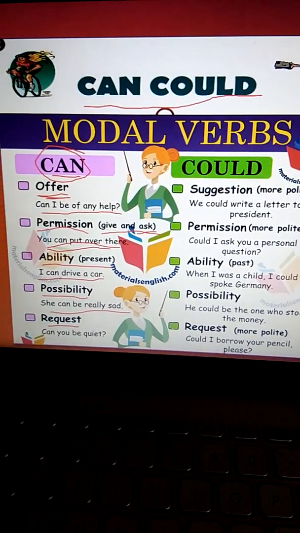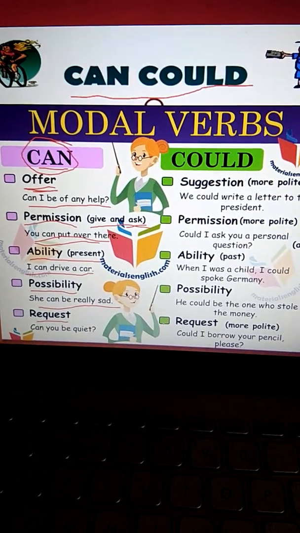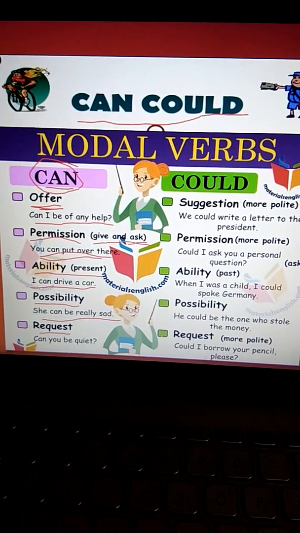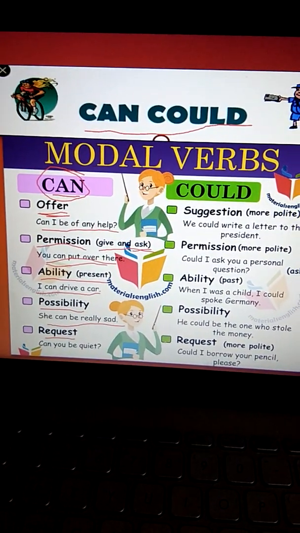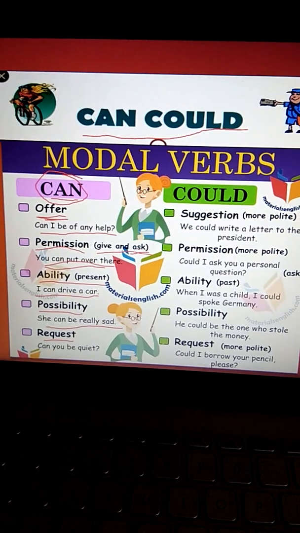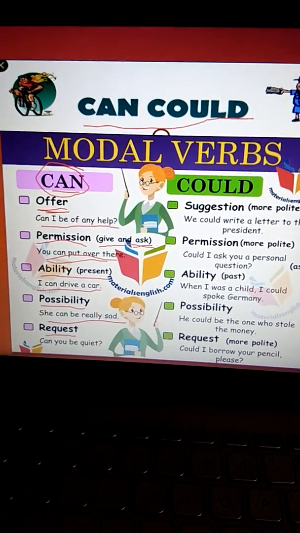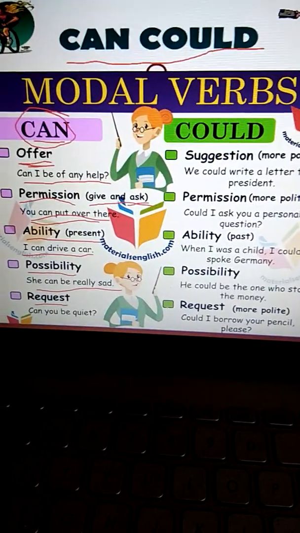Finally, request. Children, we keep on requesting you. Can you please be quiet? Can you be quiet? Please be quiet. Can you all please remain silent? Can you all please maintain discipline? So what are these? These are requests.